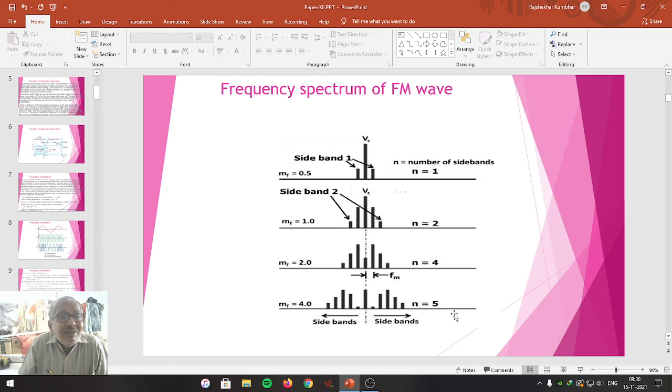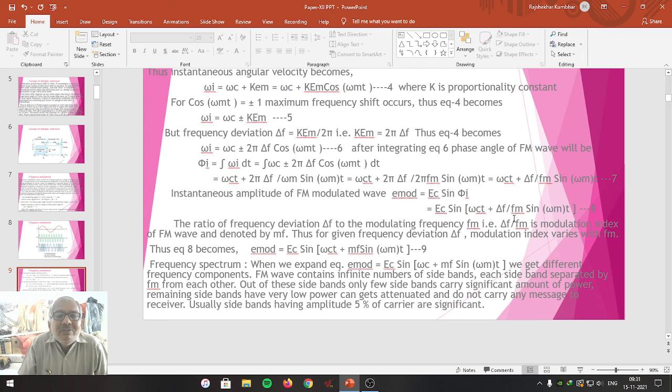This number of sidebands in a frequency modulated wave depends upon what? It depends upon the modulation index. So here only 5% sidebands are capable of transmitting the signal. Usually sidebands having an amplitude of 5% of the carrier are significant.